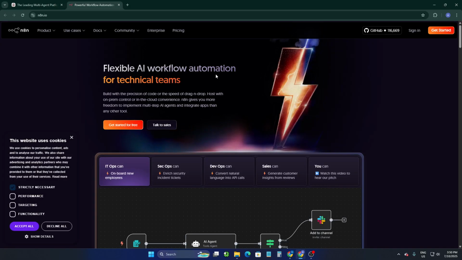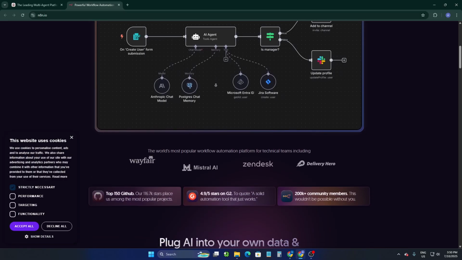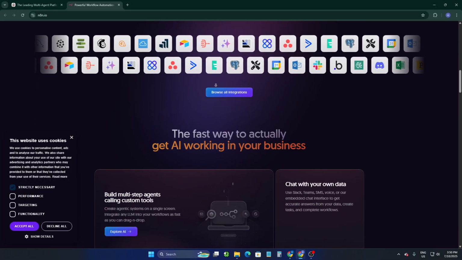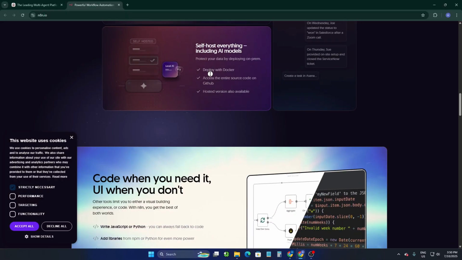On the other hand, N8N is an open source workflow automation tool. It connects APIs and services visually, ideal for developers and businesses who want full control over automation without vendor lock-in.